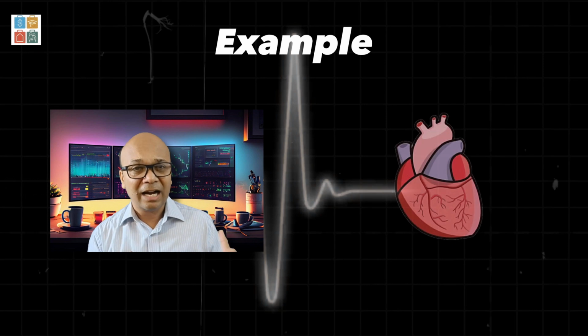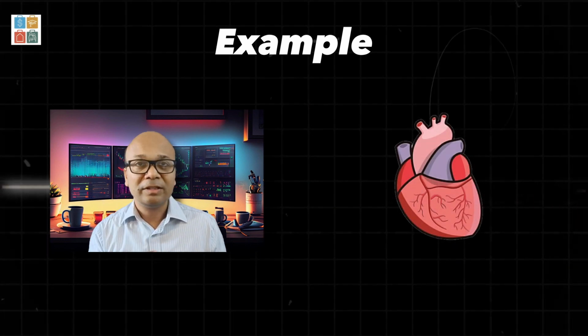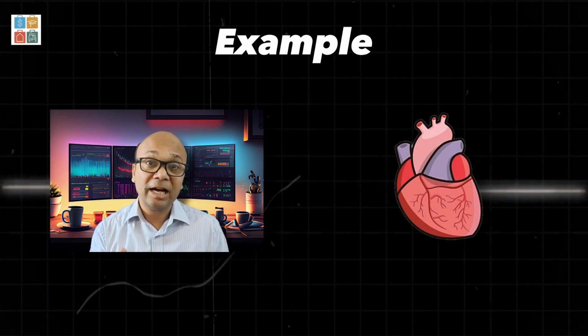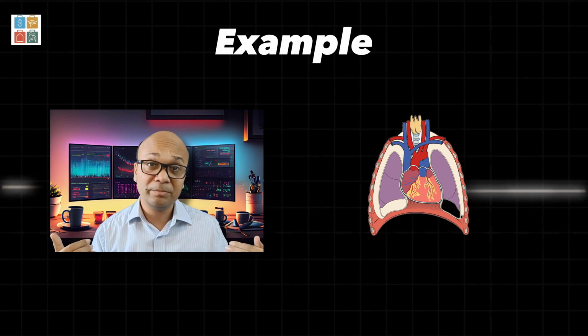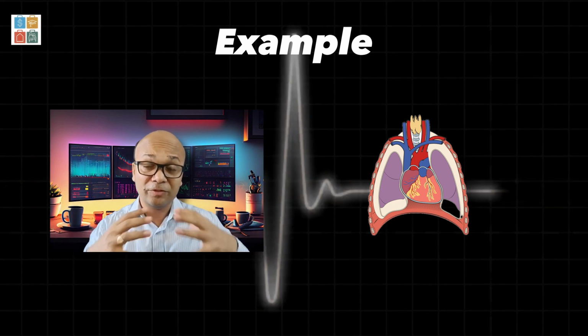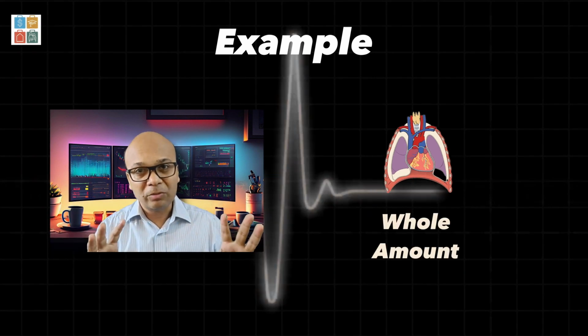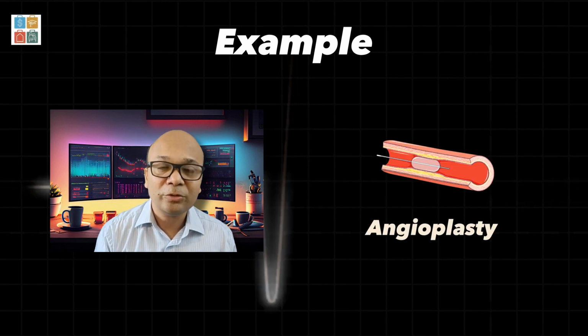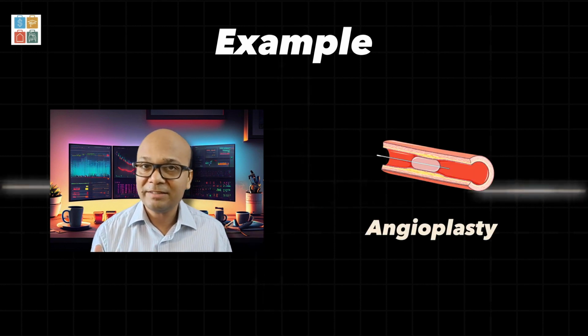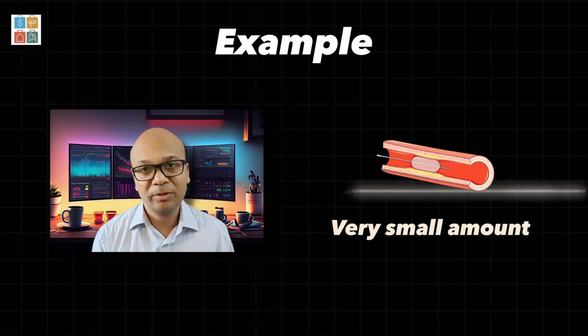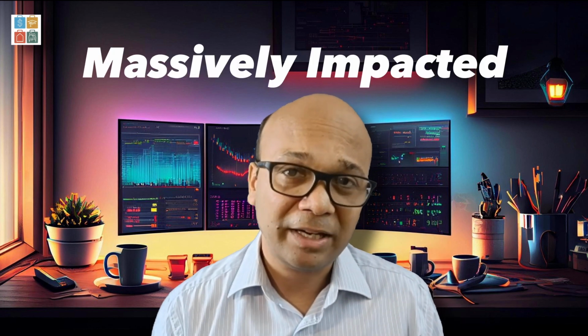Even let's say when we talk about heart conditions, most of the critical illness policies would say that if someone has had open heart surgery, where the whole chest cavity is cut open and the heart is physically operated on, then they pay the whole amount. But in today's date most of the surgeries happen through angioplasty, where it's relatively less invasive. So in that case the full amount is not paid, only a very small amount is paid. So effectively the idea, and I see it's a bit fair, is that if it happens, the person would be massively impacted, right?